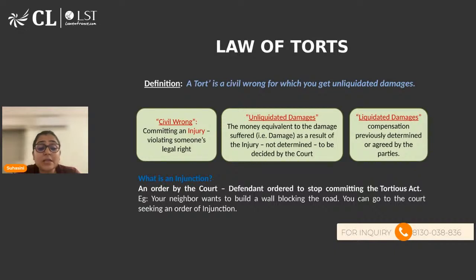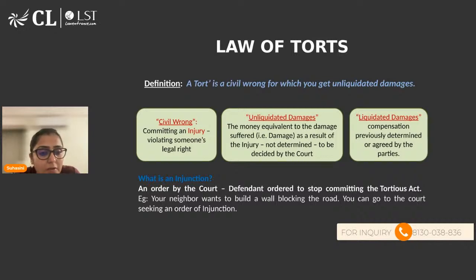Under tort law, it is unliquidated damages. So what is liquidated damages and what is unliquidated damages? Liquidated damages, let's first understand this, is where the party knows what will happen in case of a breach of contract. For example, there's a contract between me and you where we have already decided that in case of breach of contract, the amount of compensation you would be getting is, let's say, 1 lakh. So the parties have already decided what will happen in case of a breach of contract. That is why it is known as liquidated damages, compensation previously determined or agreed by the parties.